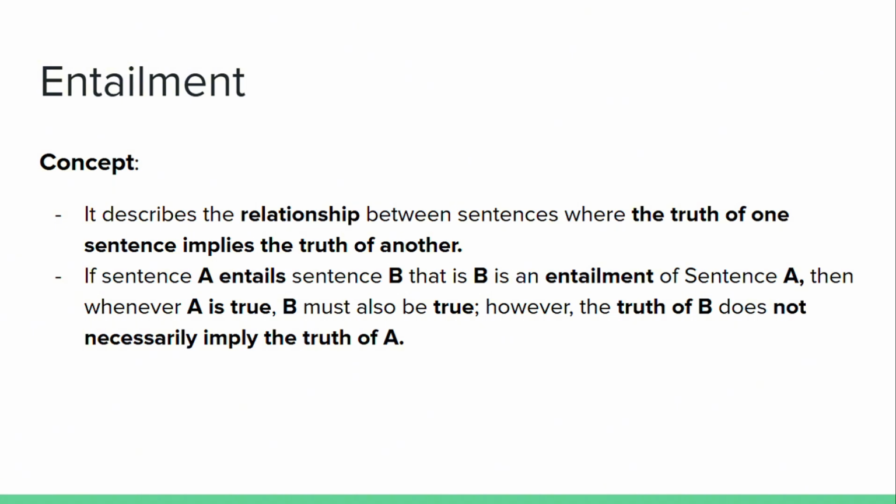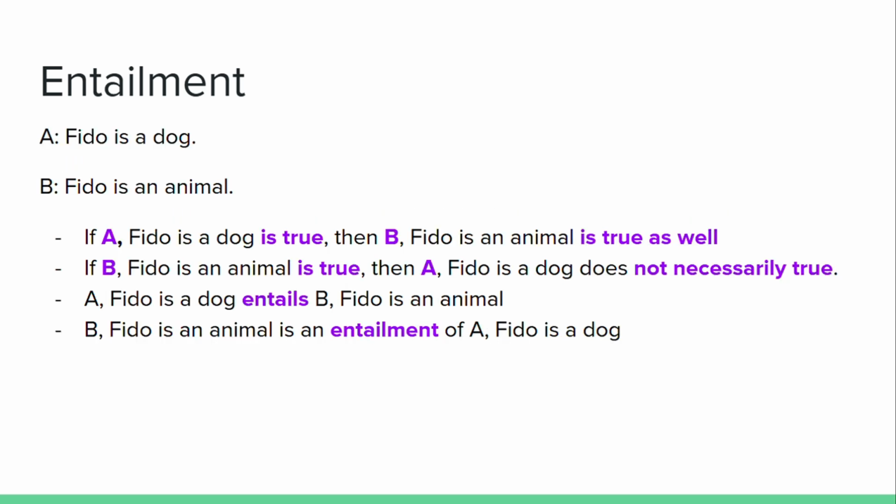To have a better grasp of it, let's look at an example. Sentence A, Fido is a dog, and sentence B, Fido is an animal. If sentence A, Fido is a dog, is true, then sentence B, Fido is an animal, is true as well.